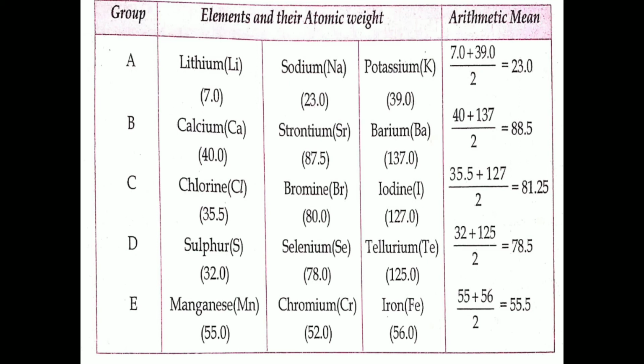The average of atomic weights of manganese and iron is equal to 55.5, which is approximately equal to the atomic weight of chromium, 52. From these examples, in a triad, the atomic weight of the middle element is the average of atomic weights of the first and third element.